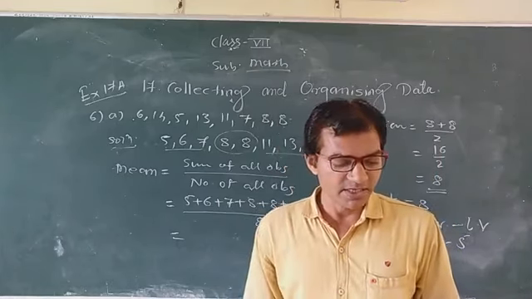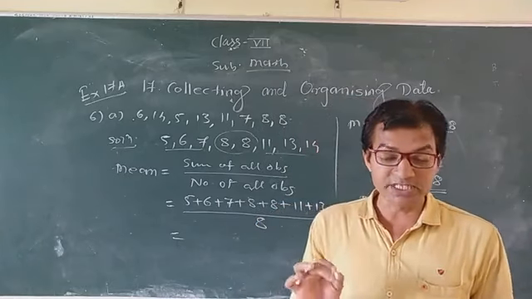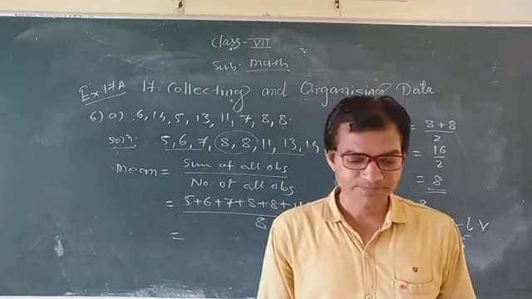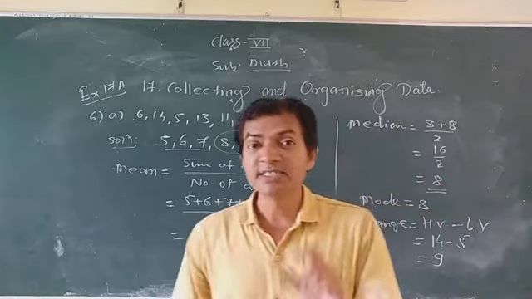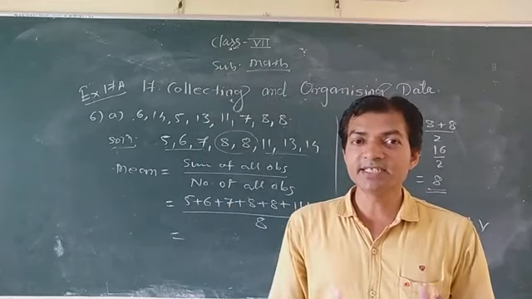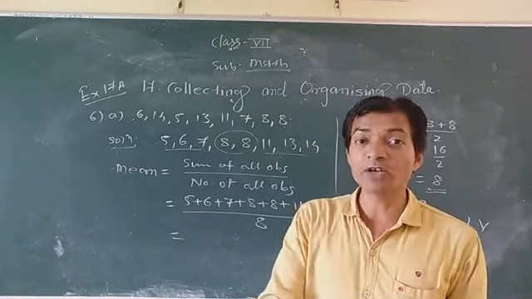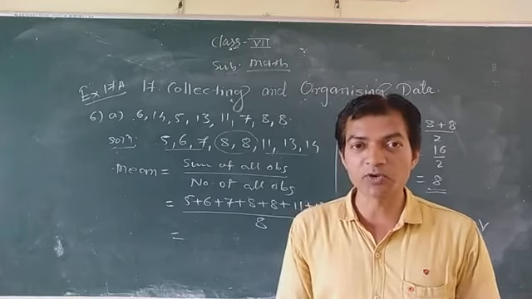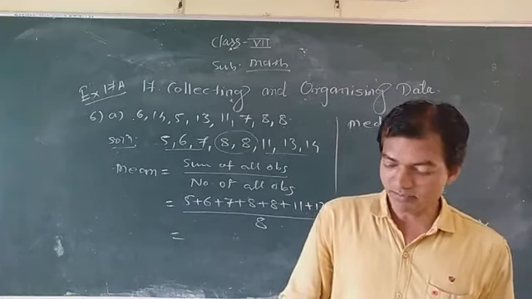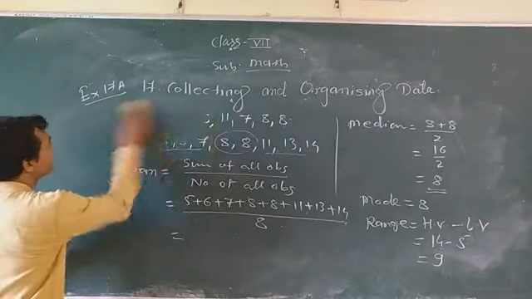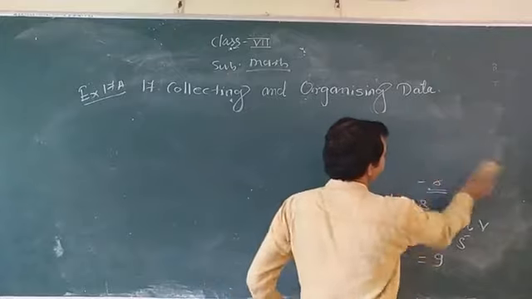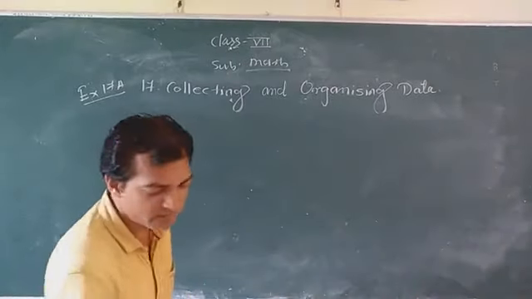And your first question is what? If the lift can carry a weight of only up to 600 kg, are these people within the capacity of the lift? The lift's capacity is 600 kg. Suppose all 8 people are in the lift. Is it within the capacity of that lift to carry the weight of all the people? So for that, what do you have to do here? You have to add all the weights, which means you have to find the total weight. So total weight is equal to